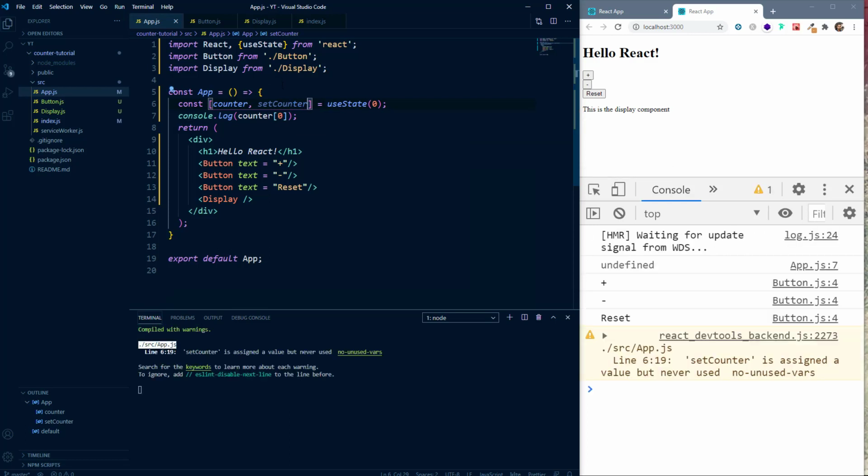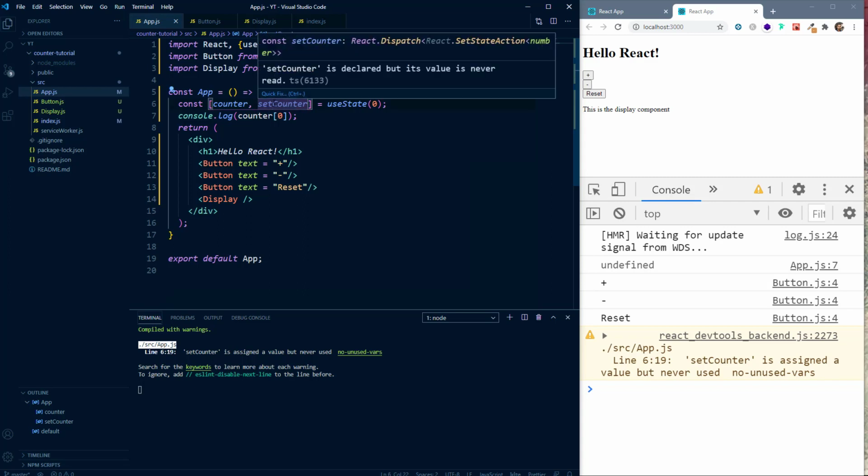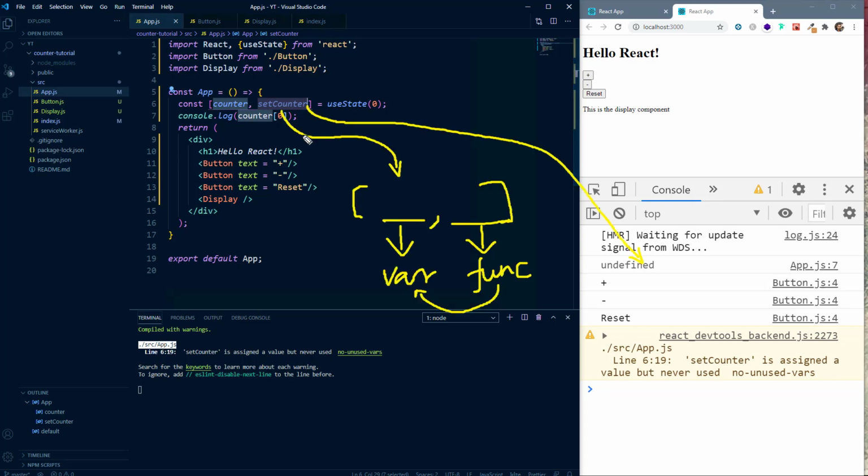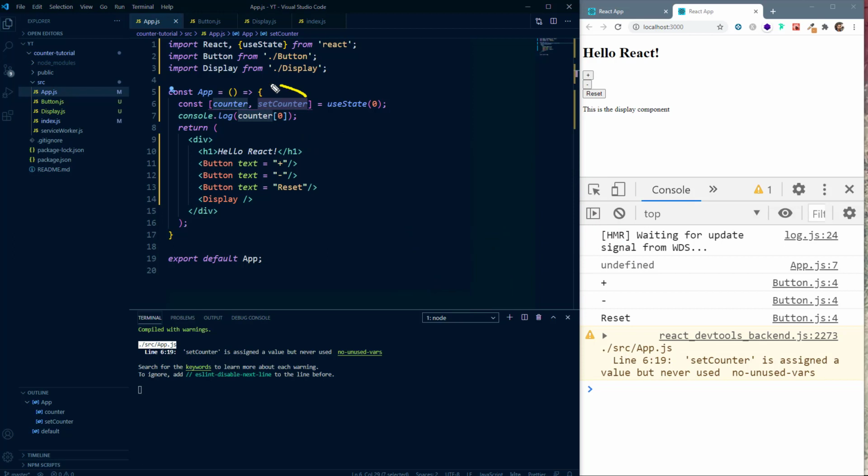However, the convention is that you should name your state variable the way you want, and you should name the function with a set in front of it and then the state variable. This makes amply clear that we are using this set counter function to update this counter variable.